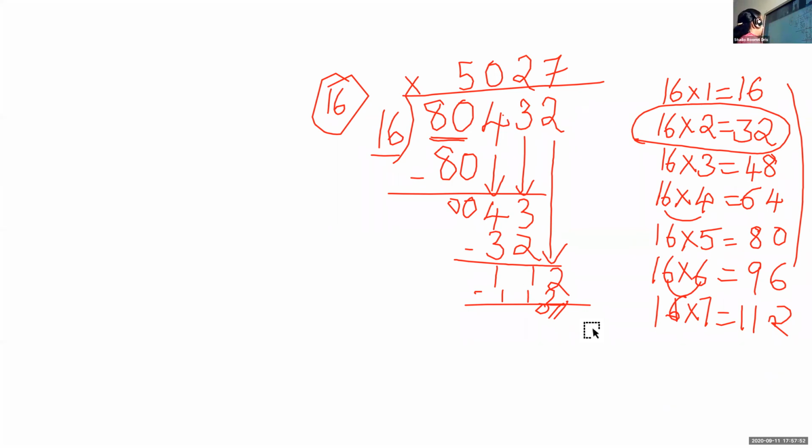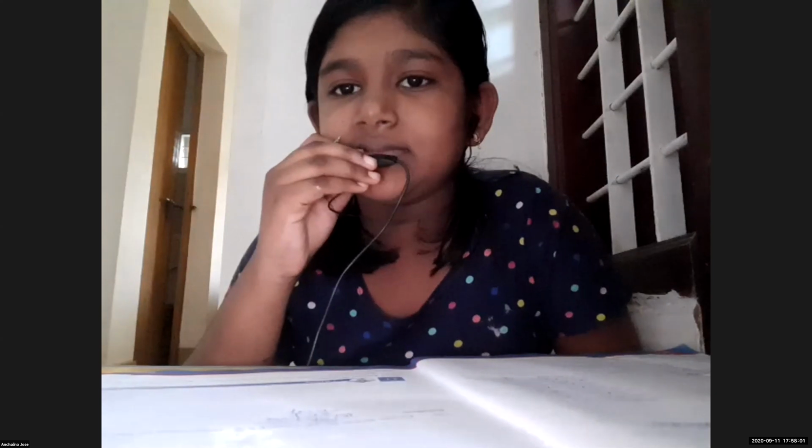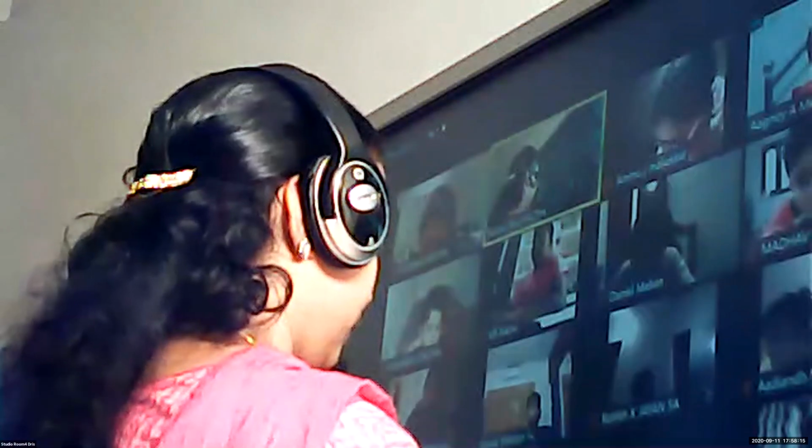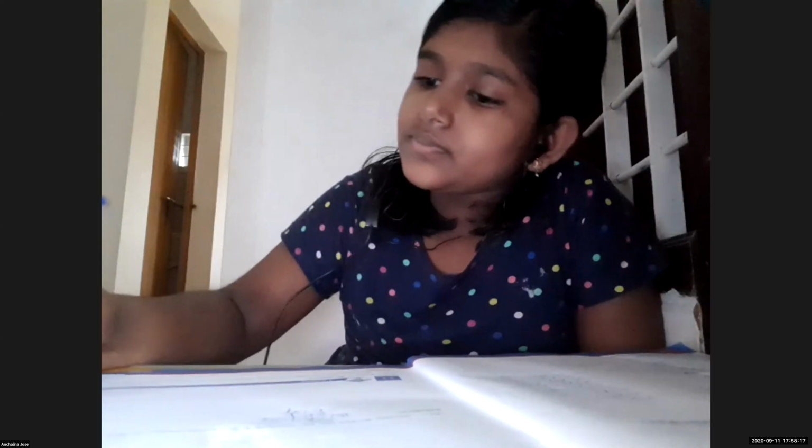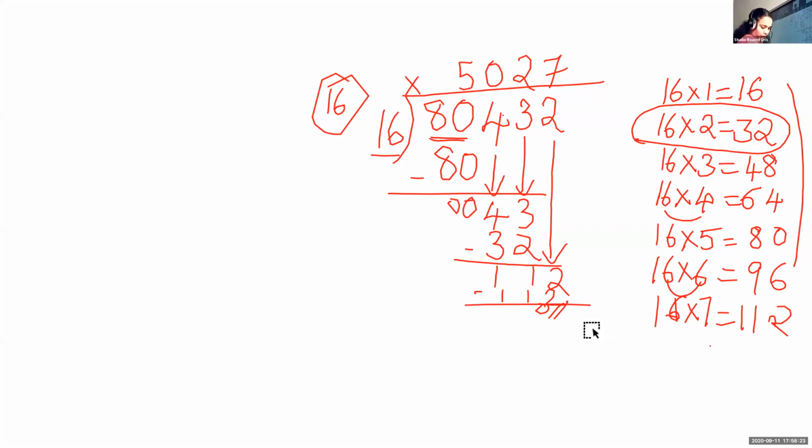We should divide 5027 by 16. So children, you can write that step, check. Multiply that formula: dividend is equal to quotient into divisor plus remainder. Then find out whether you get the dividend. Ma'am, on the side we have to write the correctness. If you don't have place below, you can write on the side.